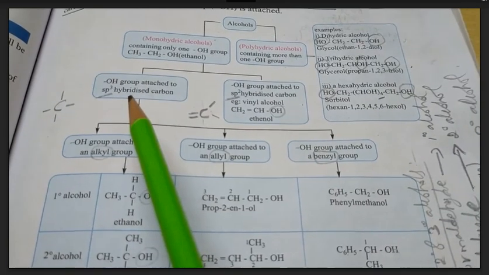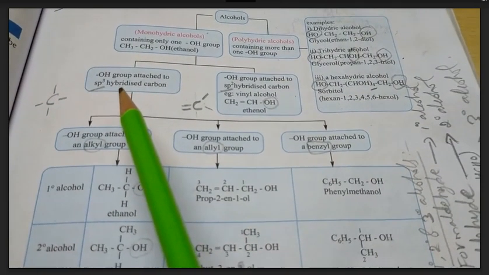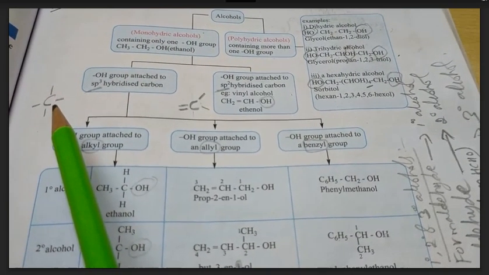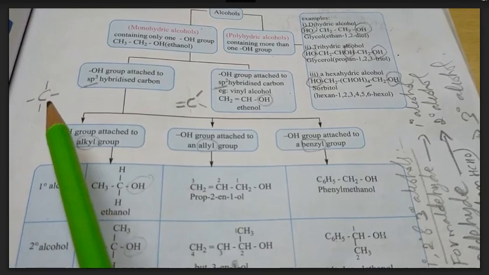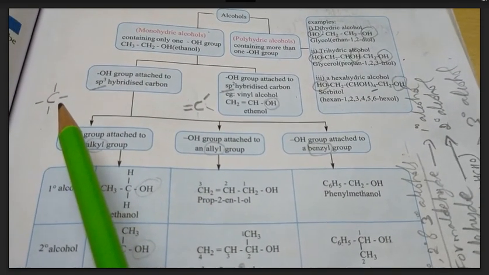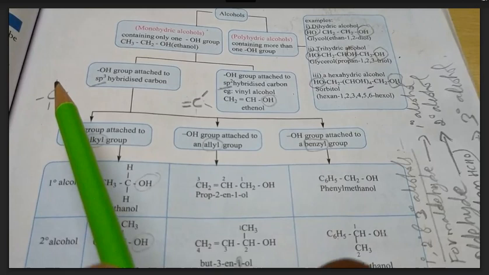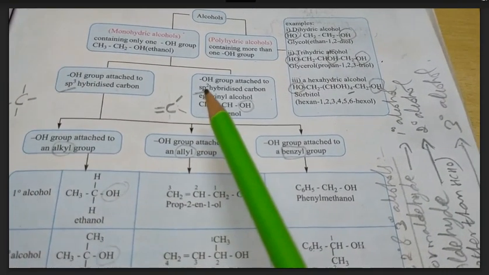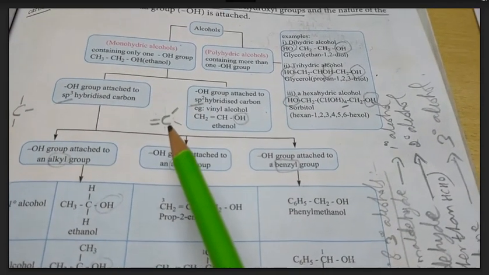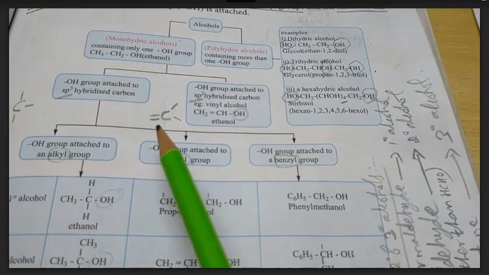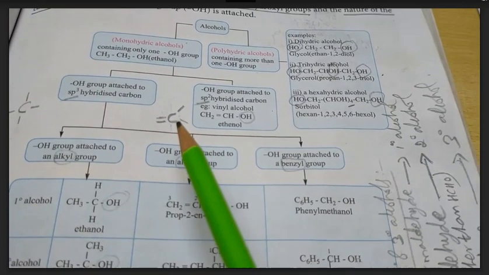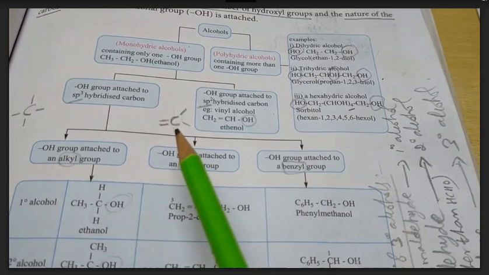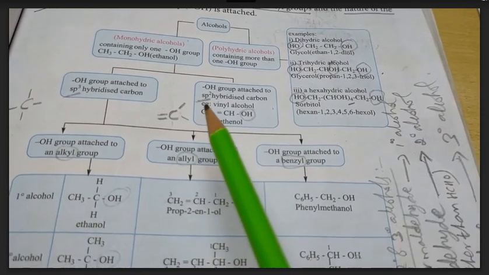Here the carbon atom undergoes sp3 hybridization. That means one s orbital and 3 p orbitals hybridized together to produce 4 sp3 hybridized orbitals. So it is denoted by 4 single bonds surrounding the carbon atom. That is sp3 hybridized carbon. sp2 hybridized carbon means surrounding the carbon are 1 double bond and 2 single bonds. That means 1 s orbital and 2 p orbitals of carbon are involved in hybridization. That is called sp2 hybridization.